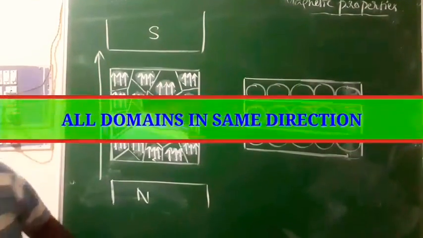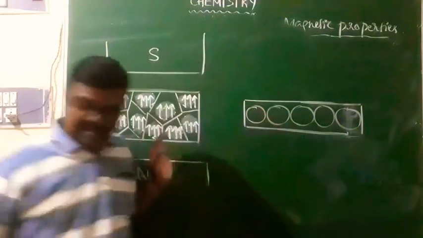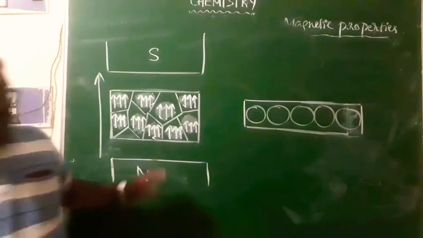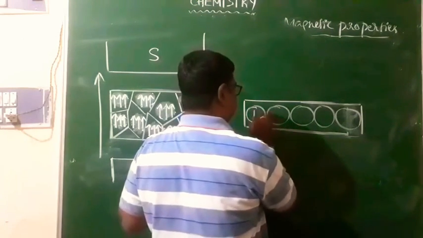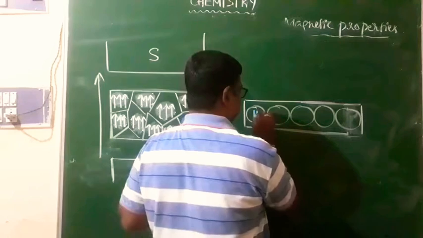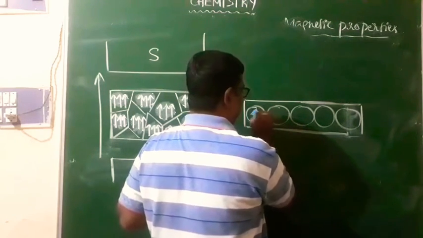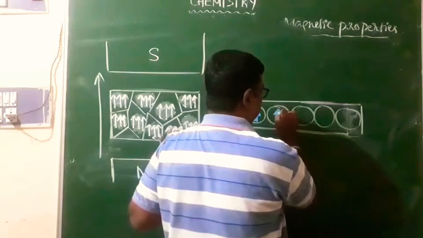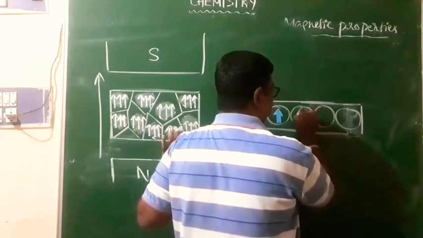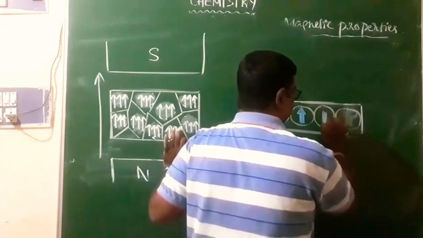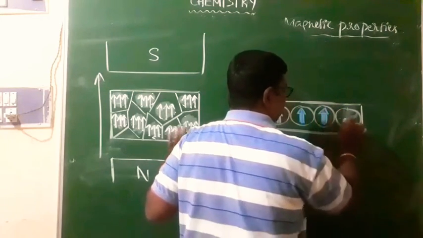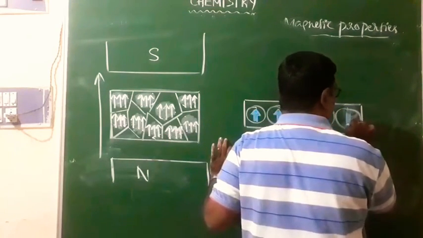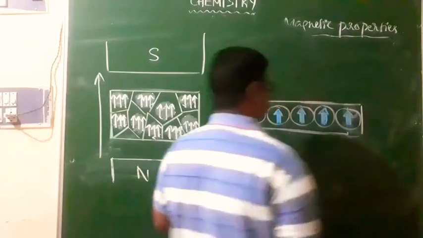In ferromagnetic substances, all the domains will be oriented in the same direction. Look at this. This is what we call one domain, and this is another domain, and of course the magnetic moments of all the domains will be in the same direction, oriented in the direction of the external magnetic field.